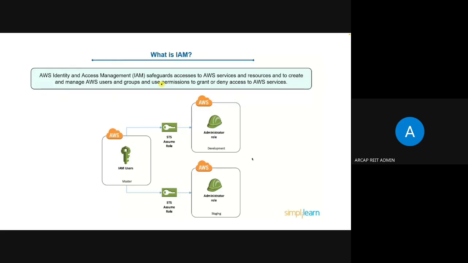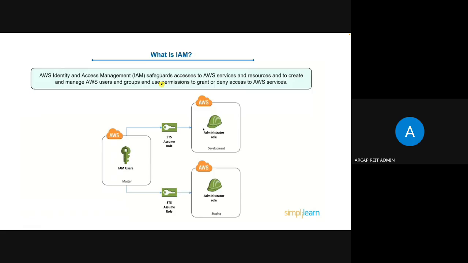Identity access management safeguards access to AWS services and resources, to create and manage AWS users and groups, and uses permissions to grant or deny access to AWS services. Say we have different roles. What will IAM do for a different group of people? This is the administrator role for development. This is the administrator for the stage. So these are the IAM users.